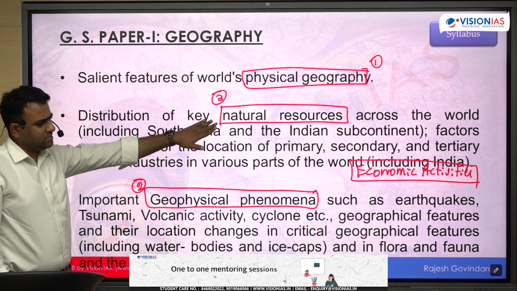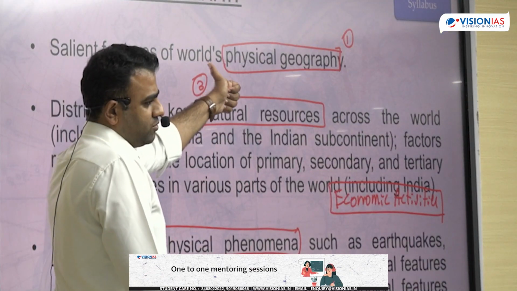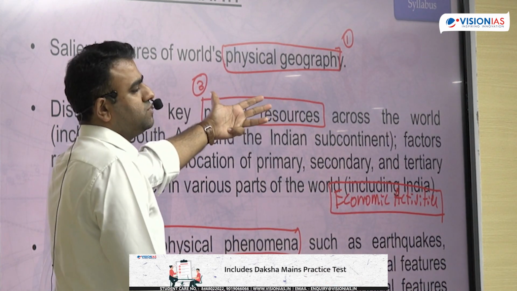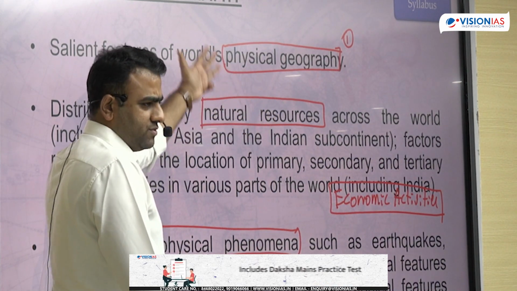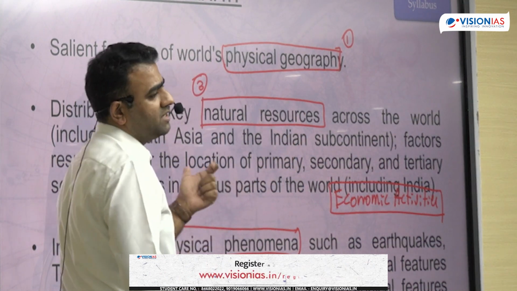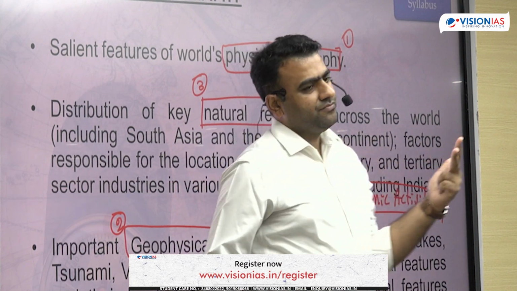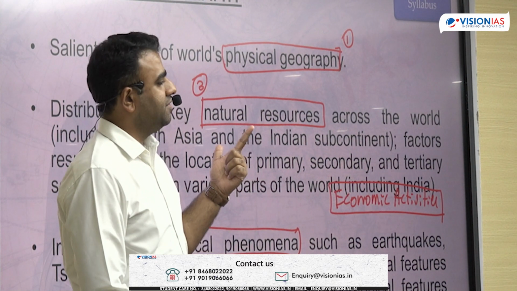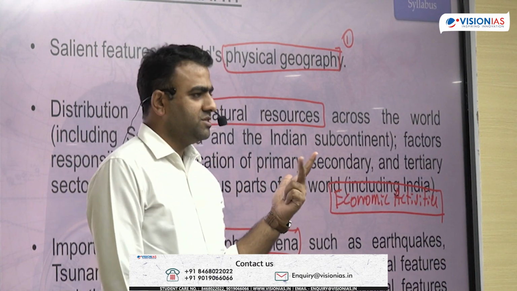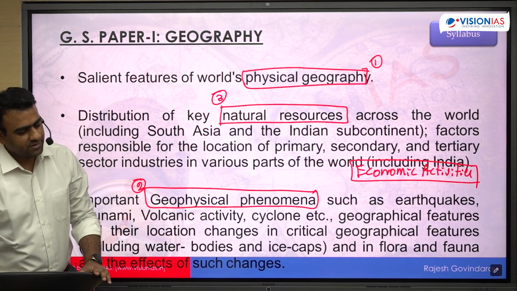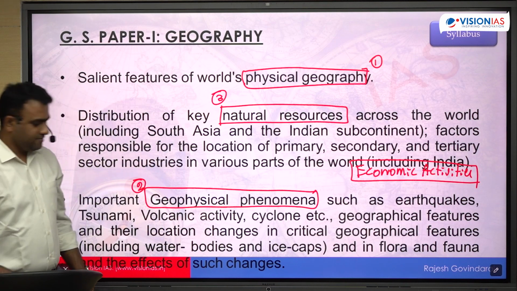And the third topic would be natural resources. That includes, most importantly, water resource, vegetation, and mineral, energy resource. Okay, so all the natural resources which are available on the surface of Earth. And then economic activities include the primary, secondary, and tertiary activities. Okay, primary activity, agriculture, mining, fishing. Secondary activity, manufacturing industry. Tertiary activity, services, transportation, trade, communication, all of this. Okay, so this is our syllabus.